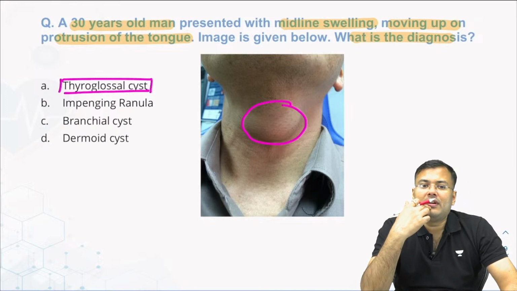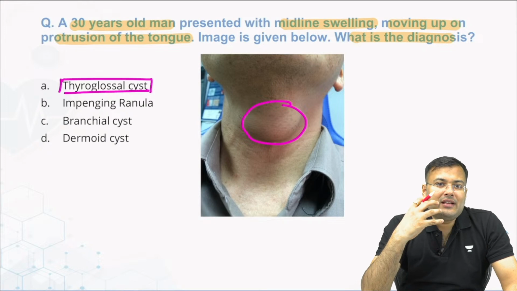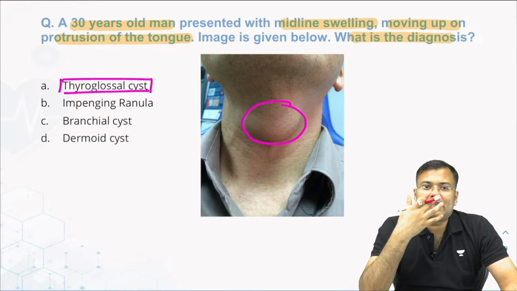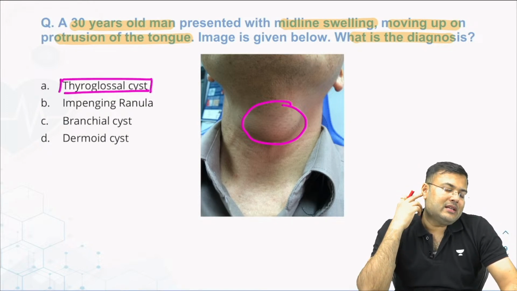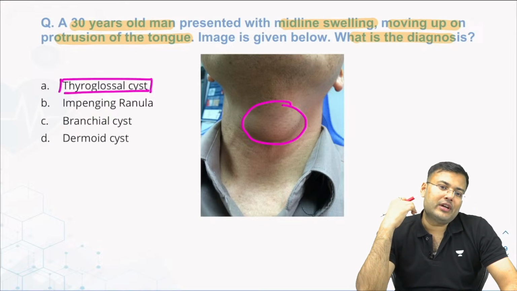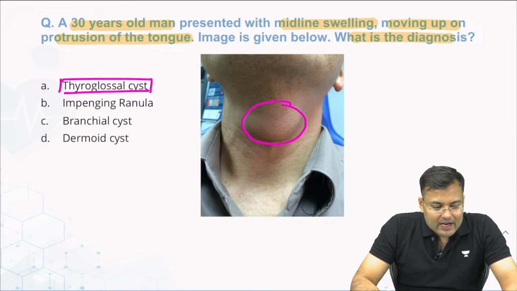What is the location of ranula? Ranula, it is in relation to sublingual gland. Mucus extravasation cyst. Branchial cyst, it is in relation to sternocleidomastoid. Clear? So the correct answer is thyroglossal cyst.